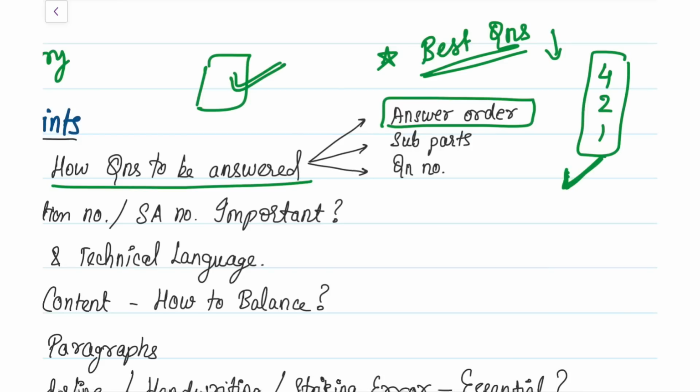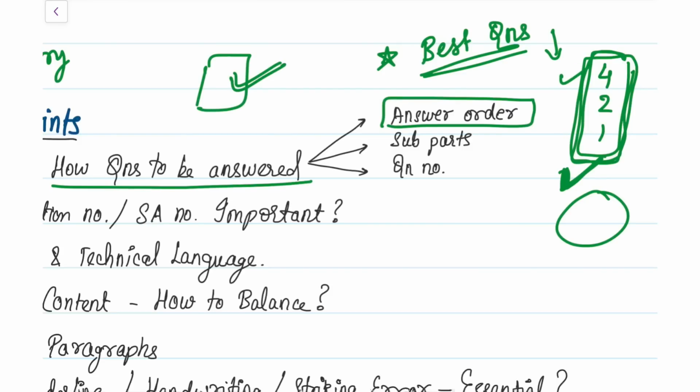The first 3 questions which you write in your answer paper will decide the fate of your answer sheet. That means it will build a mindset in the paper corrector's mind about what kind of a student you are: are you intelligent, do you know the paper very well, have you studied for the exam or not? All these can be decided by just seeing the first 3 answers in your paper. So make sure you write the best answers first and go in that order.